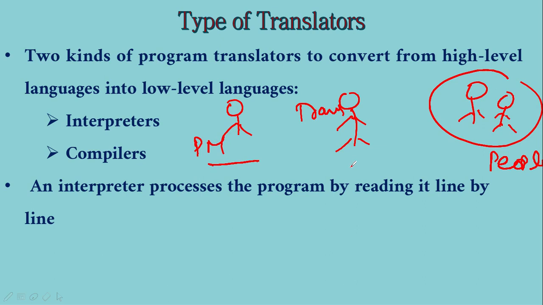He will tell a sentence, the translator will translate it and tell it to the people, and the next sentence will be given by the PM. It will be translated and given to the people. Like that it will be going on, right? Okay, this is what interpretation is. Line by line will be converted from one language to another language. That's what interpretation is. And let us consider another person.